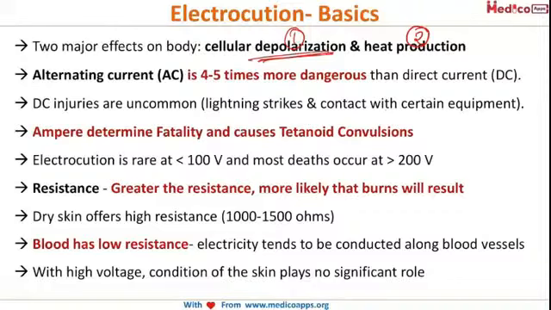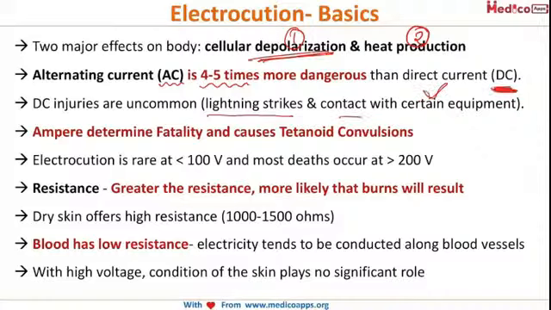Now, what we have to understand here is AC, that is alternating current, is 4 to 5 times more dangerous than DC or direct current. So, AC is more dangerous. Direct current injuries are uncommon. They are usually seen only with a lightning strike or contact with certain equipment that uses direct current. These are rare.